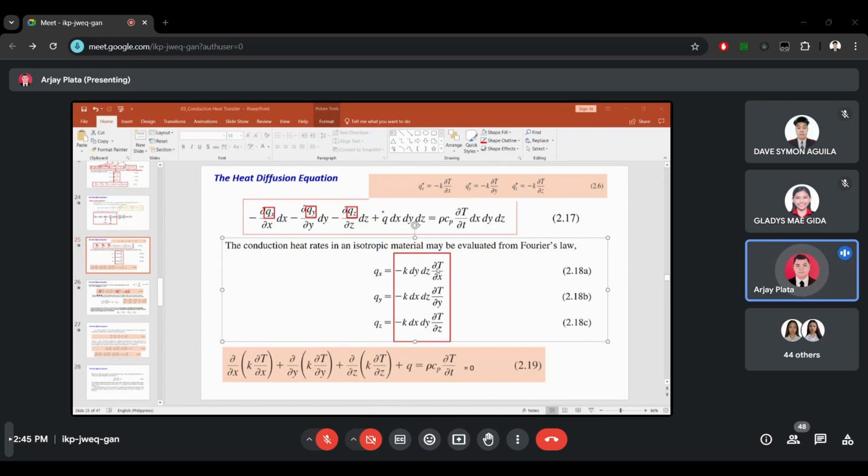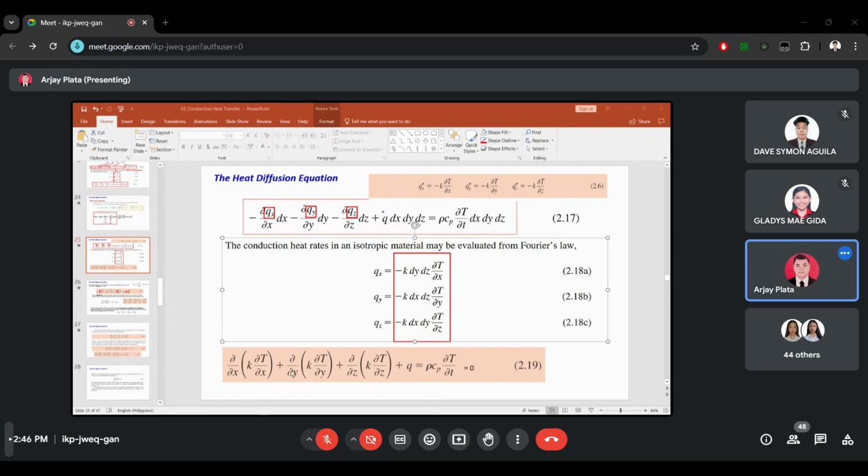Maybe you can work on it at your seat. Try to substitute equation 2.18 here in qx, qy, and qz. So we will substitute 2.18 a, b, and c. Maybe I will call your friend. Your friend is Mark Lewis. So Mark Lewis, can you help Gladys?